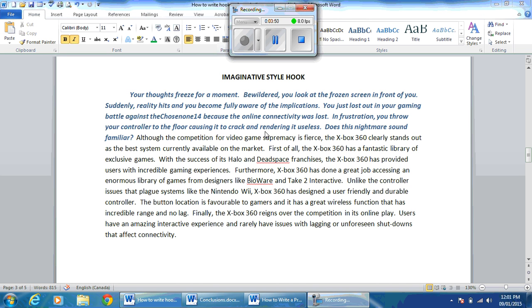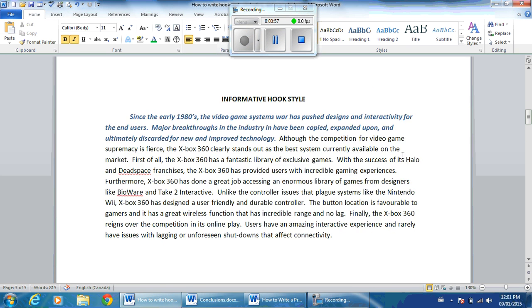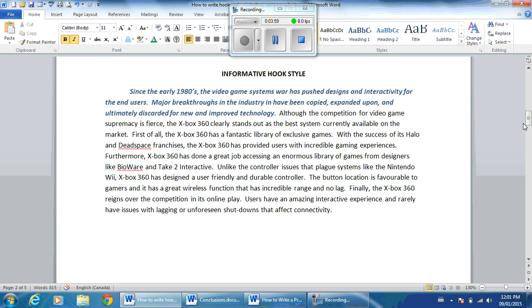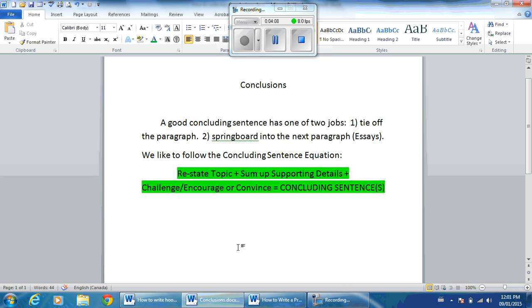Okay, so now that we've actually added in the hook, we're going to choose one. And in this case, I'm going to choose the informative hook for our paragraph. And what I'm going to do now is add in a concluding sentence. So when we're looking at concluding sentences, a good concluding sentence has one of two jobs. It either ties off the paragraph or it acts as a springboard into the next paragraph, which is commonly used when we're writing multi-paragraph essays. But for this one, we're just going to tie it off.